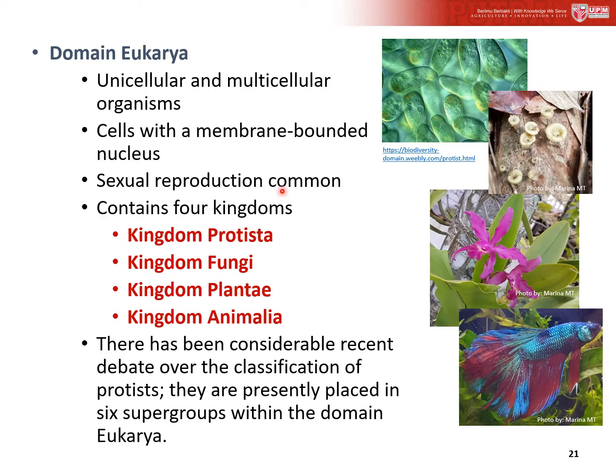Eukaryotes are single-cell to multicellular organisms whose cells have a membrane-bound nucleus. Commonly, they reproduce sexually and they contain four kingdoms, which are Kingdom Protista, Kingdom Fungi, Kingdom Plantae, and Kingdom Animalia.